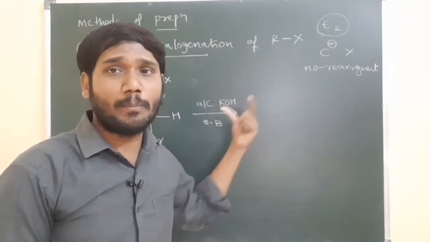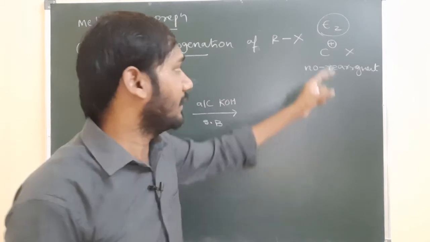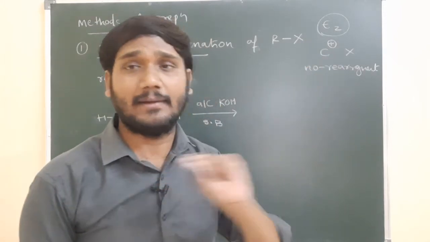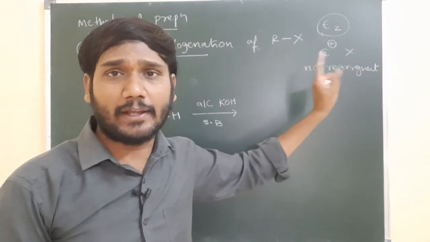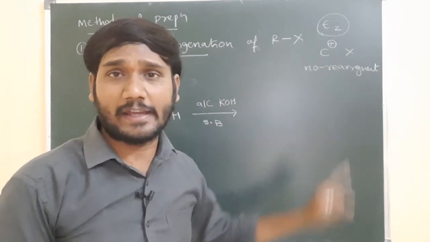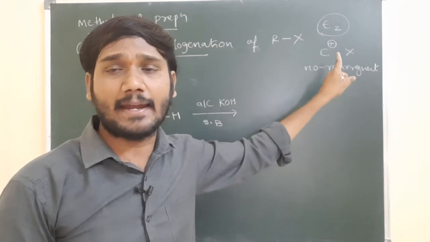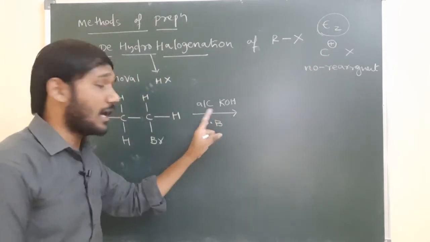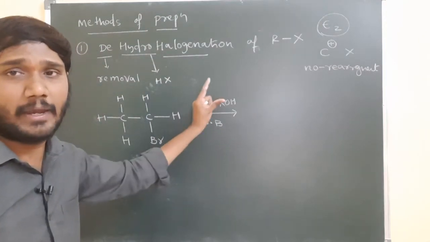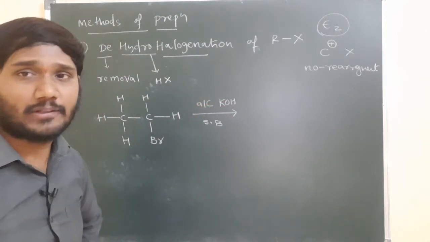What is the E2 mechanism? What is the concept? In the E2 mechanism, a carbocation is not possible. In reactions where a carbocation is possible, it may undergo rearrangement. Here the carbocation is not forming, which means rearrangement does not take place. That is the main concept for alcoholic potassium hydroxide.